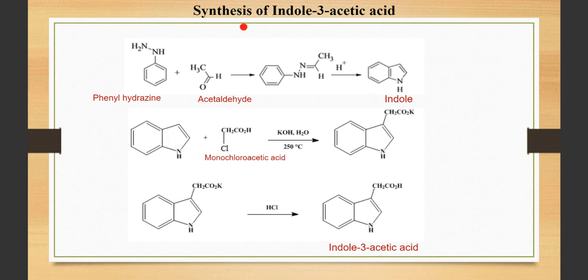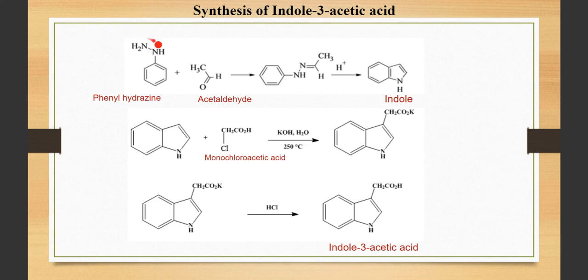Let's see how to synthesize the synthetic pesticides. Okay, some growth hormones. So we are going to study indole 3 acetic acid. This is your indole 3 acetic acid. So you will have to learn the synthesis, starting from the starting material. So what is the starting material that we are using? Phenyl hydrazine. This is your phenyl group, and this functional group is called the hydrazine functional group.